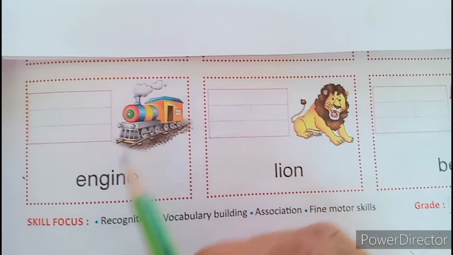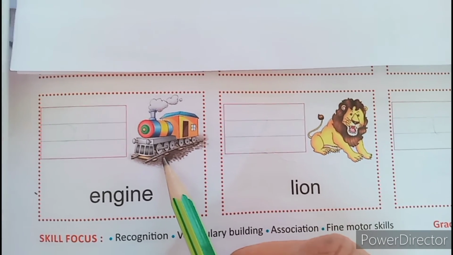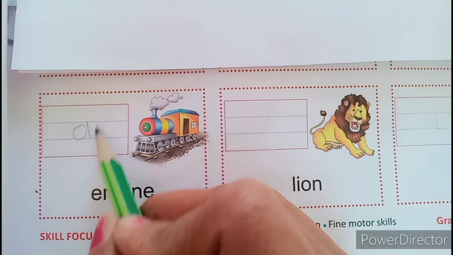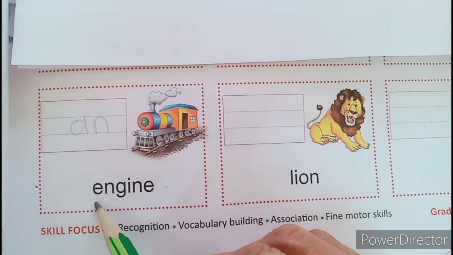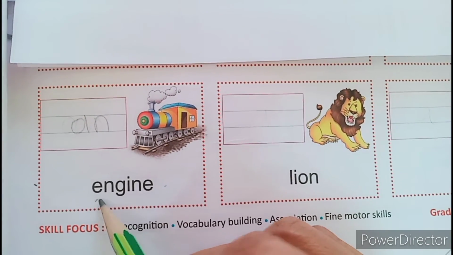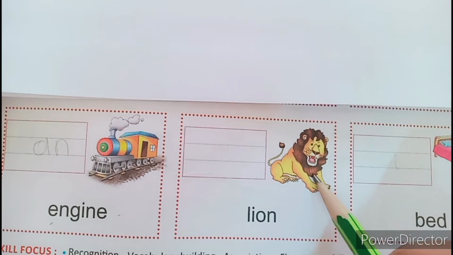Now tell me, which picture is this? This is engine. An engine. Okay. Because E is related to which sound? Vowel sound.